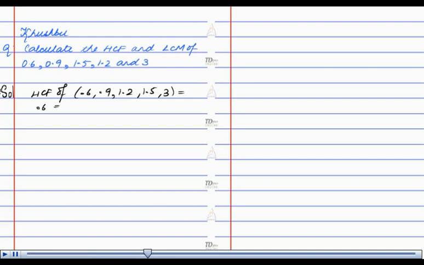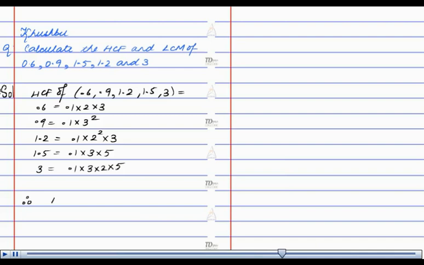0.6 can be written as 0.1 into 2 into 3. 0.9 can be written as 0.1 into 3 square. 1.2 can be written as 0.1 into 2 square into 3. 1.5 can be written as 0.1 into 3 into 5. And 3 can be written as 0.1 into 3 into 2 into 5.